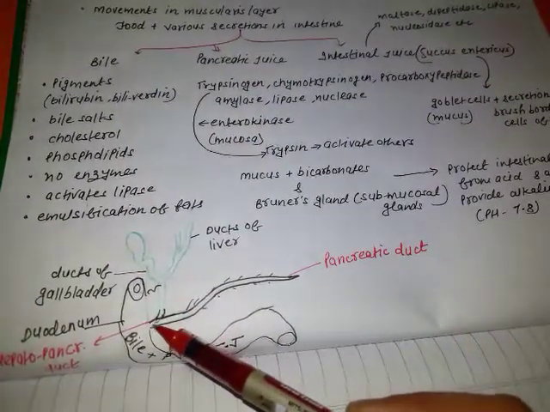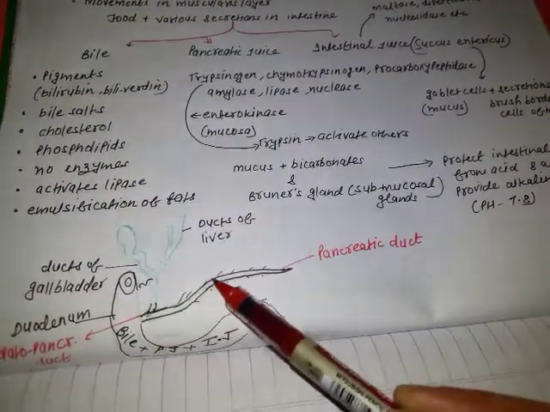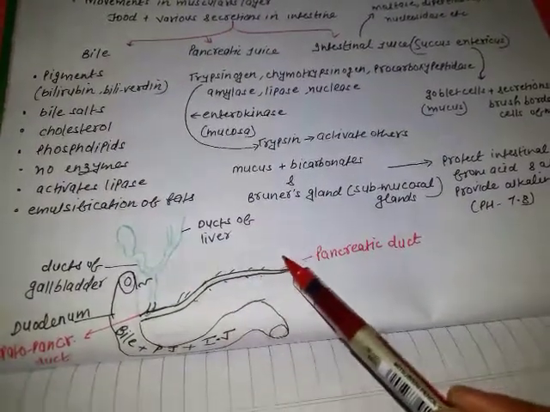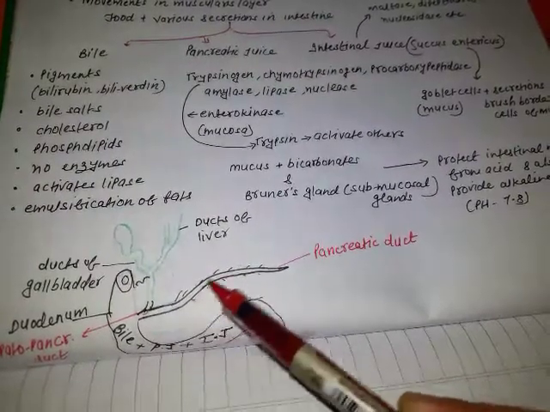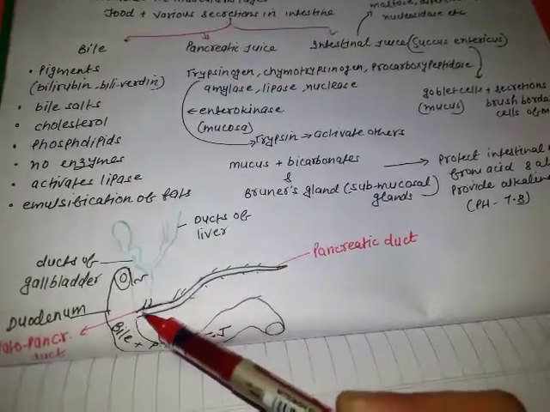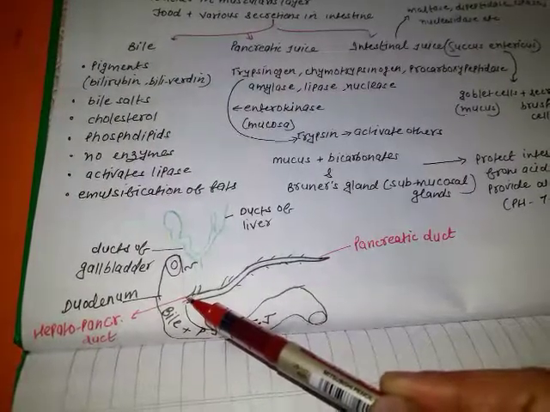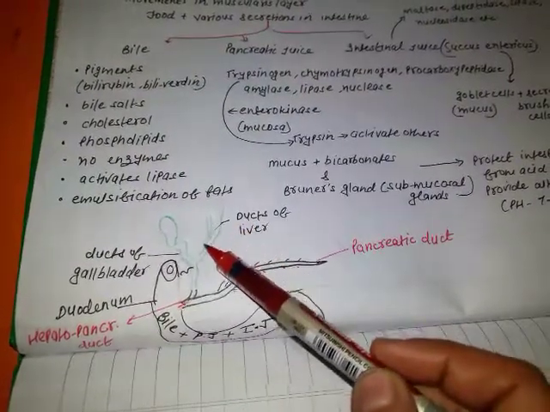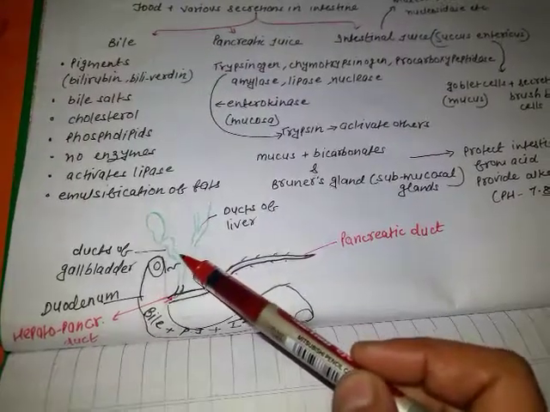mix with the pancreatic juice which is coming from the pancreas. The leaf-like structure is the pancreas and this is the pancreatic duct. Through this duct the pancreatic juice will come over here. This is the hepatopancreatic duct. Hepato means the duct of the liver. The duct of the liver and the duct of the gallbladder will meet.